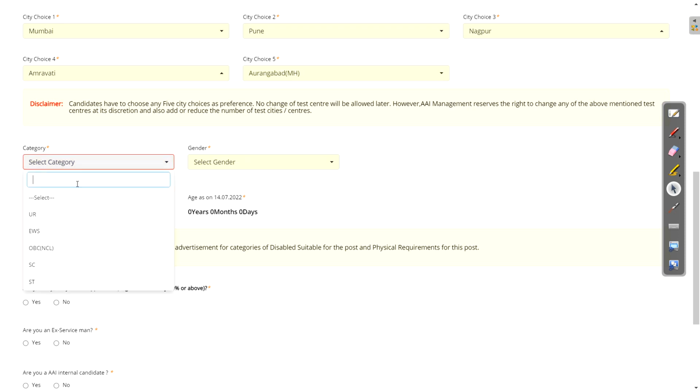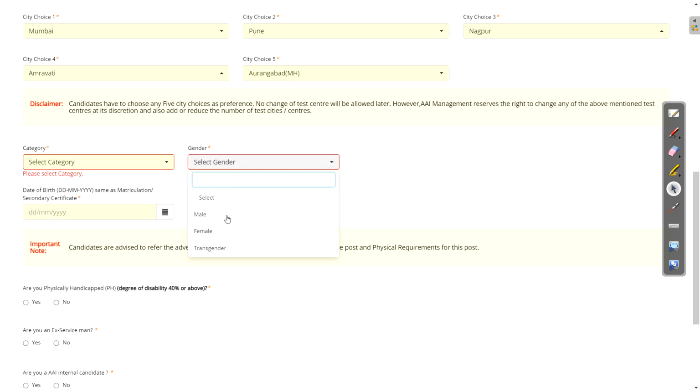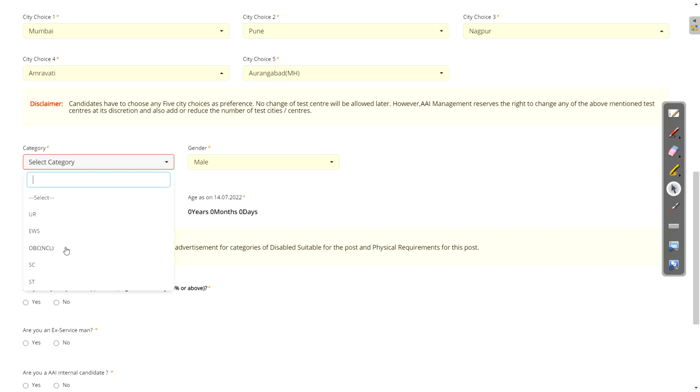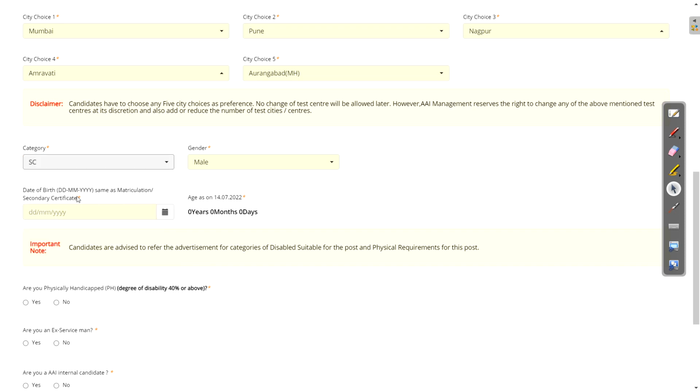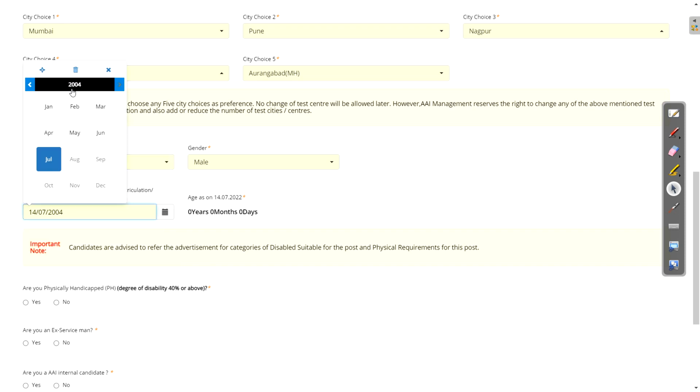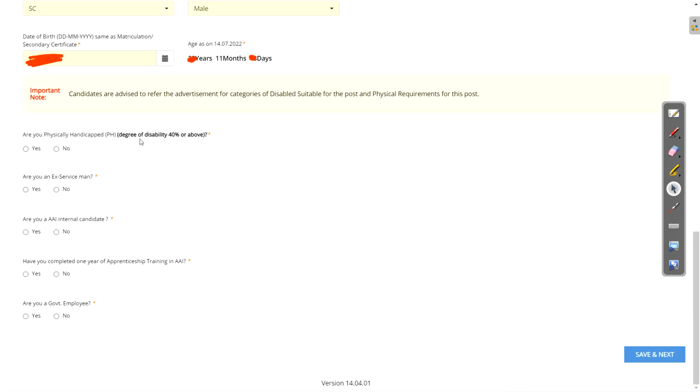Then category, so select your category, okay. Then your gender, select whatever your gender is. And now here you need to enter your date of birth, which is most important. So enter your date of birth properly here. Next, select whether you are a PWD candidate. If yes, then select the yes button.